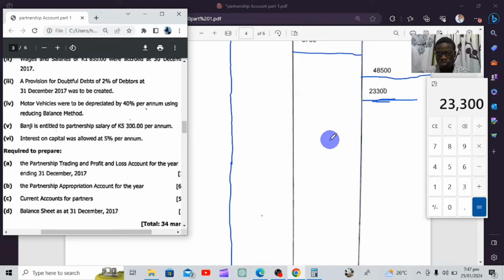So what are we going to do in the partnership appropriation account? This net profit that we've calculated is the money that this business has accumulated. As a business, these guys invested, so they're expecting something at the end of the day. In the appropriation account, we're going to give Pimpa what belongs to Pimpa, and give Banji what belongs to Banji. Give Caesar what belongs to Caesar, I may say. They are going to receive what they are supposed to receive according to the profit that they have made in their business.